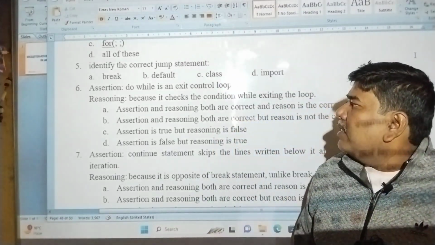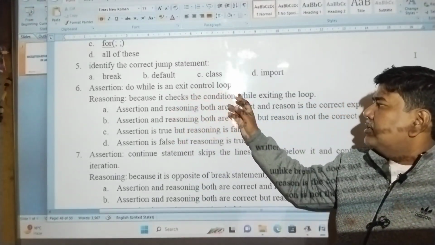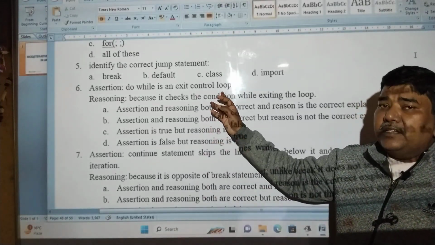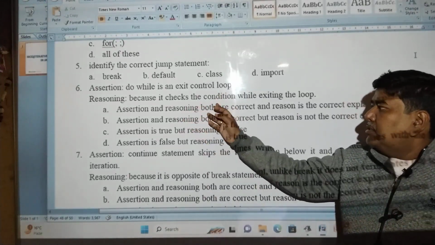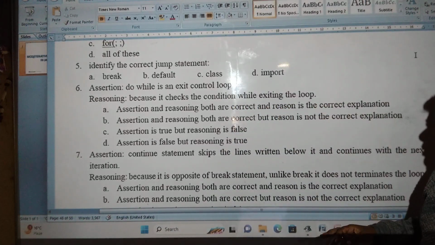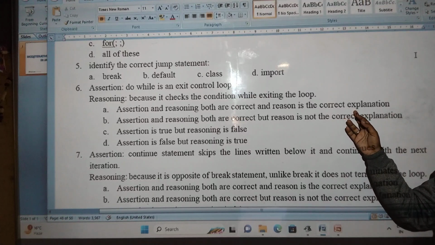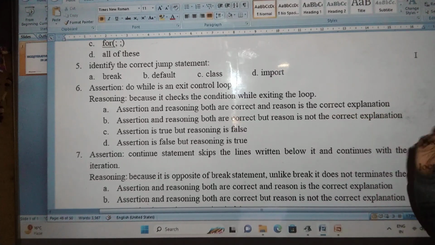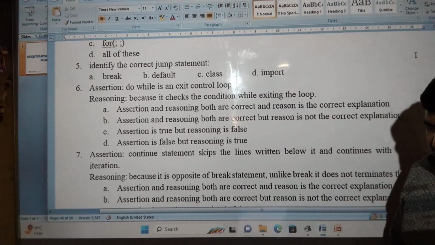Number 6, assertion: do while is an exit control loop. Assertion is correct. Reasoning: because it checks the condition while exiting the loop. Reasoning is also correct. So option A will be the correct answer. Assertion and reasoning both are correct and reason is the correct explanation.